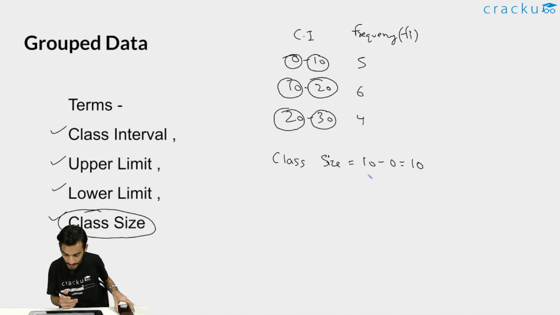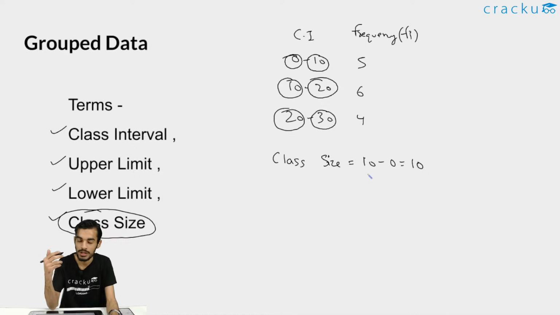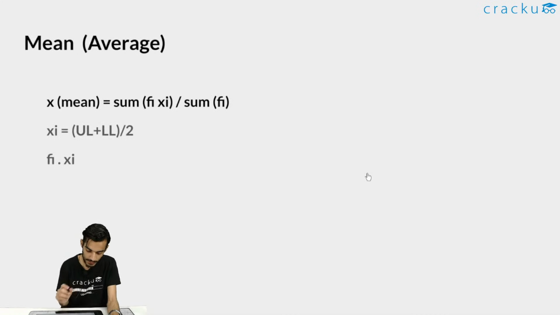Okay, so because there are no doubts, we are moving ahead to the next slide. Now we will be seeing how to find mean, median as well as mode in group data cases. Okay, when the data will be grouped, how you will be solving the questions. So this is the first part, that is mean. How you will be calculating mean when the data is grouped. Okay, so using the same example that I used in the last slide to explain you this.